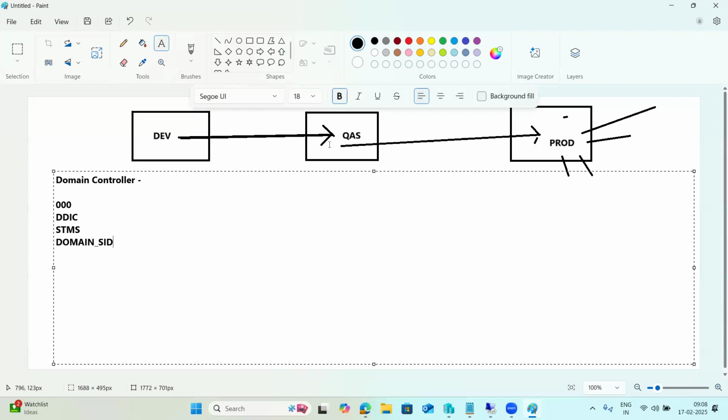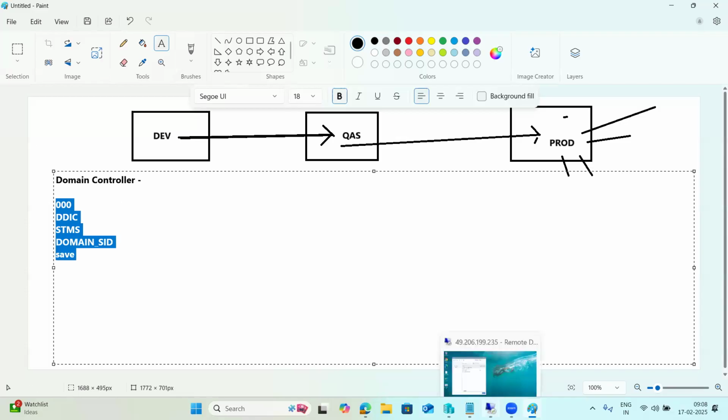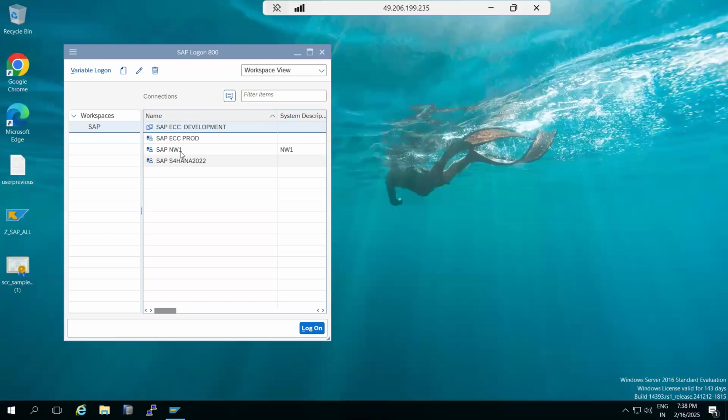The SID of the system you are making the domain controller, you have to give it here, then save it, and the domain controller will be created automatically. That is the main thing here. We have the NW1 and ECD systems.